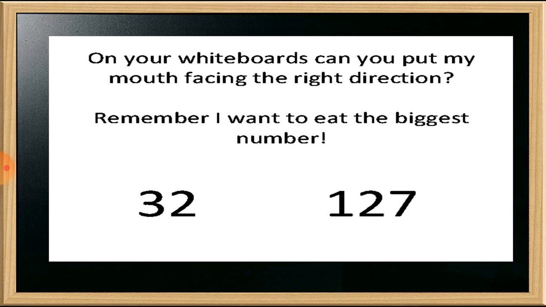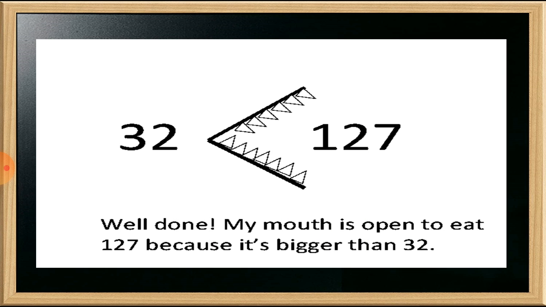Which one is the bigger number, students? Just tell me. I know your answer: 127 is the bigger number. So we just put the alligator's mouth in front of 127. You can see I just put this symbol in front of 127. Now, students, the alligator will eat this number.